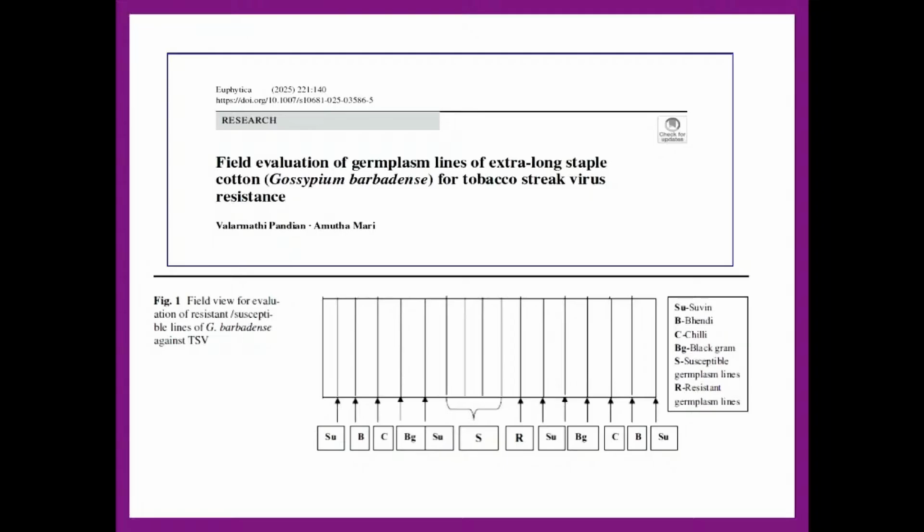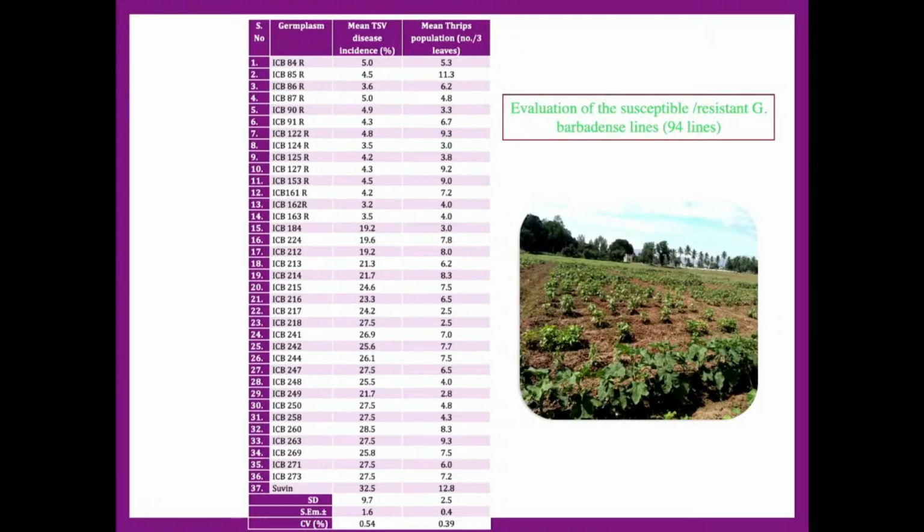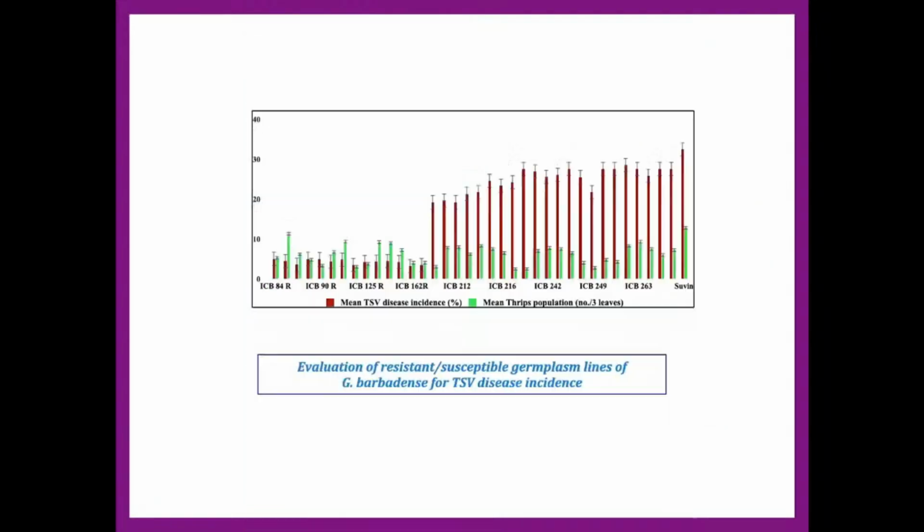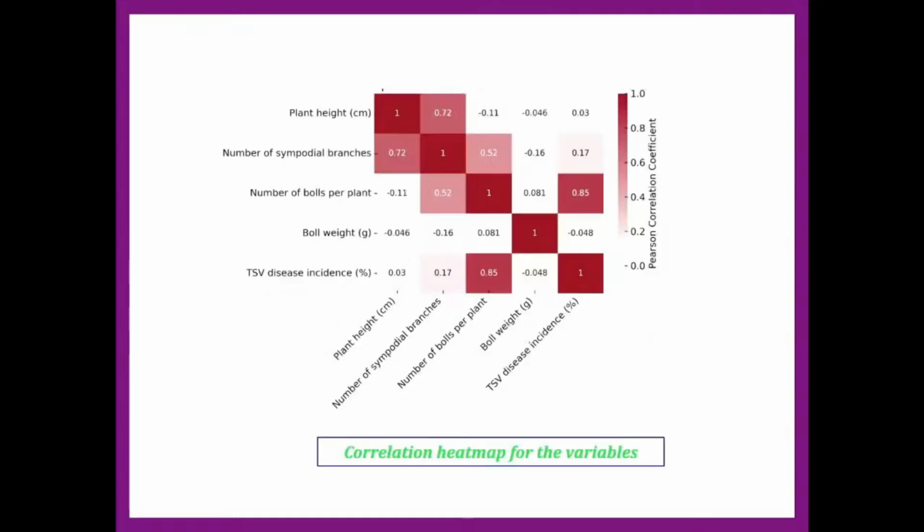We have maintained 1 row each of bendy, chili and black gram. These are cultivated, and we go for the screening and observe the disease occurrence periodically at 45 days and also 60 days. We observed that ICB 162R, among the 14 resistant lines, performs well with less disease score and also less virus.